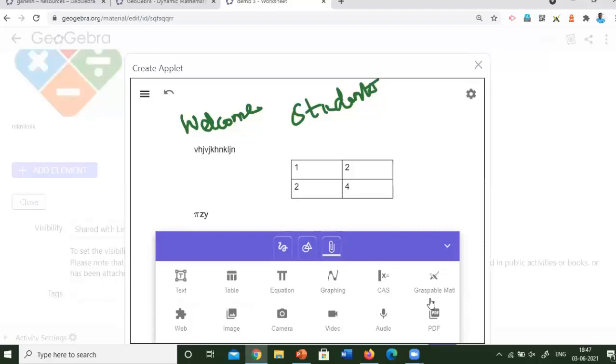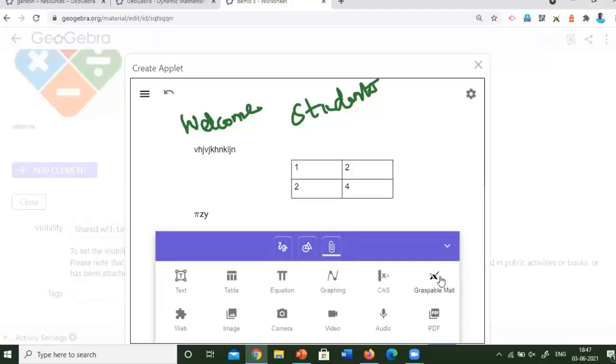You can show your camera and take some pictures, and also you can add videos and audios. You have to upload, that's all. The PDF also. From video to audio and PDF, when you click that, it will ask you to upload the video or audio or PDF.